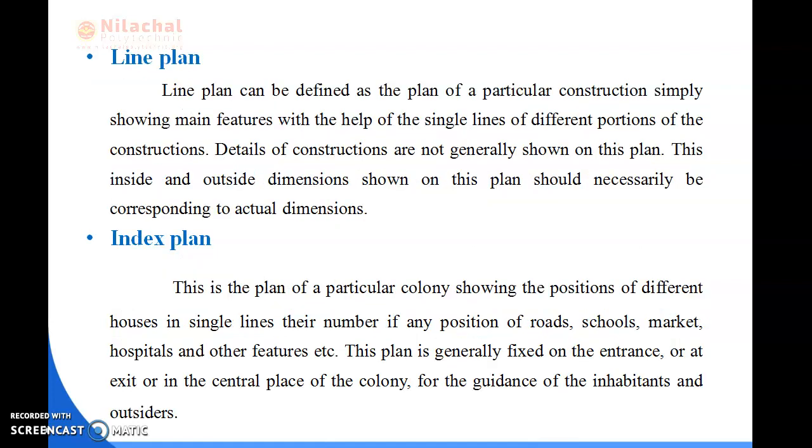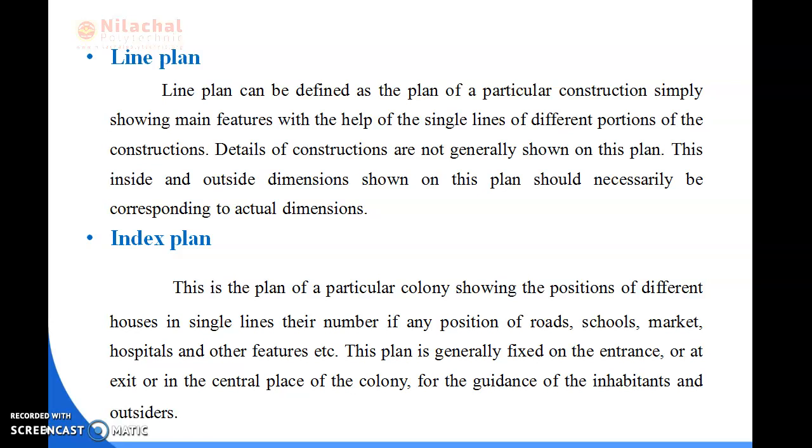Then, next is line plan. What is meant by line plan? Line plan can be defined as the plan of a particular construction, simply showing main features with the help of single lines of different portions of the construction. Details of construction are not generally shown on this plan. The inside and outside dimensions on this plan should necessarily correspond to actual dimensions.